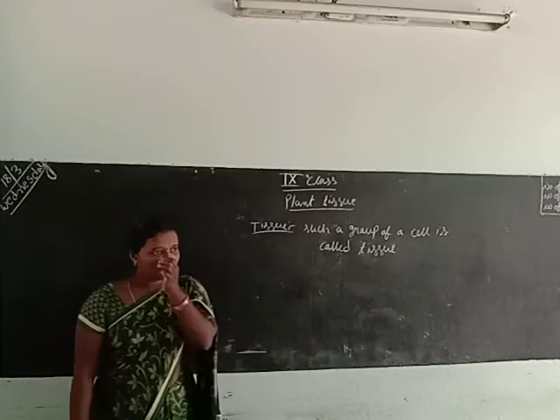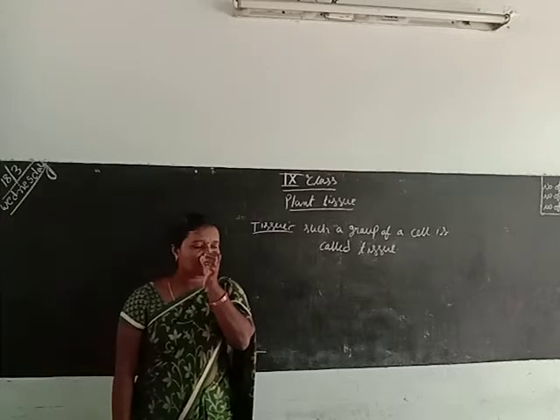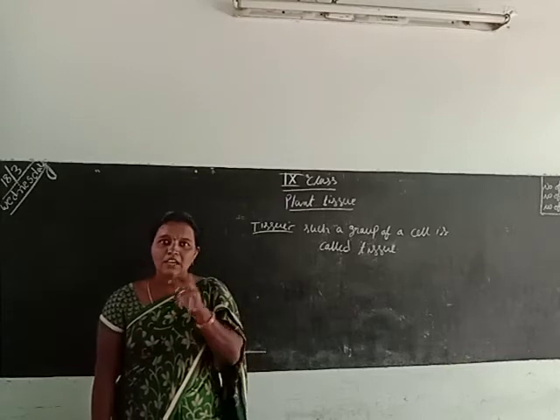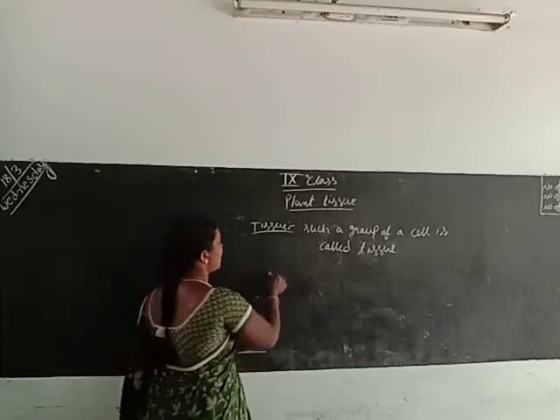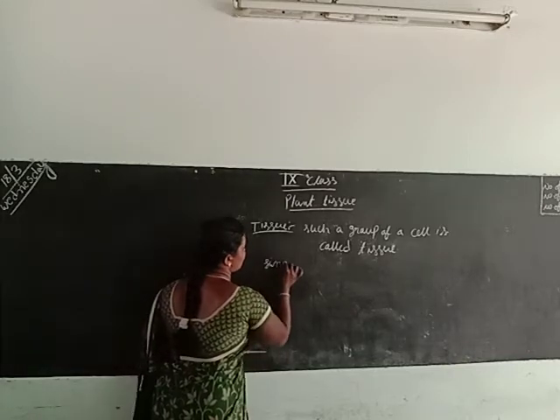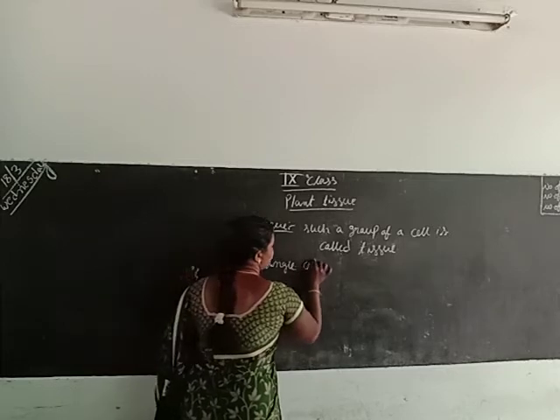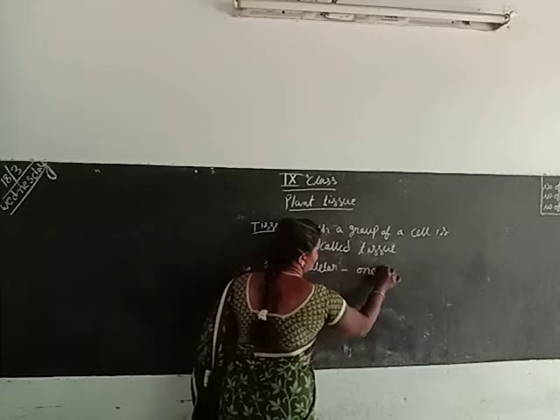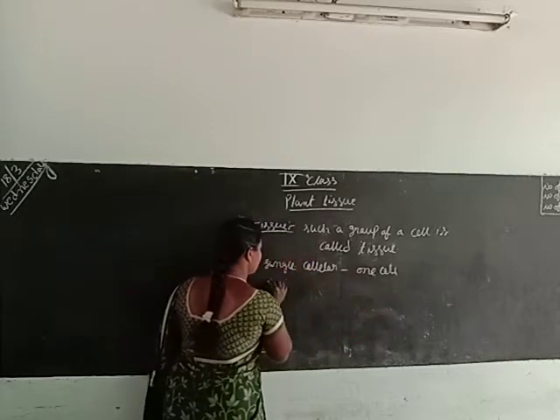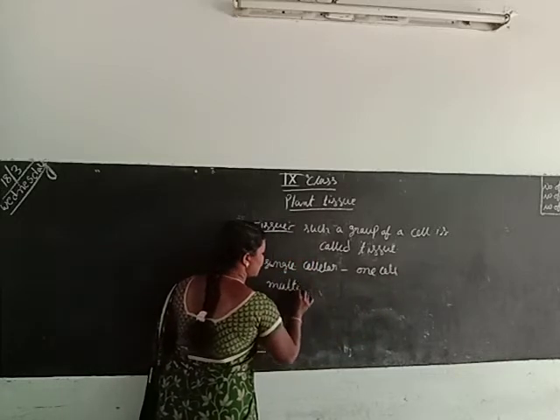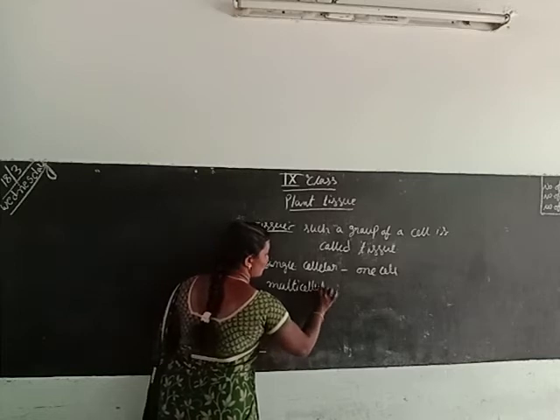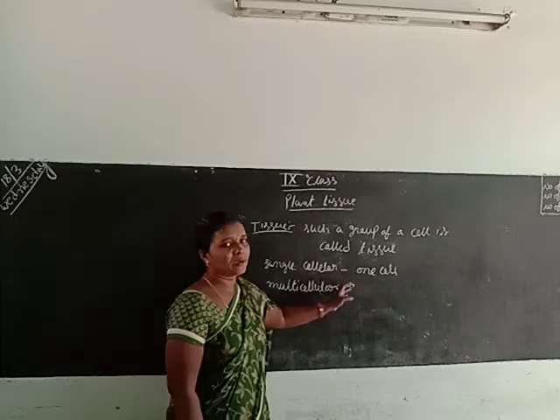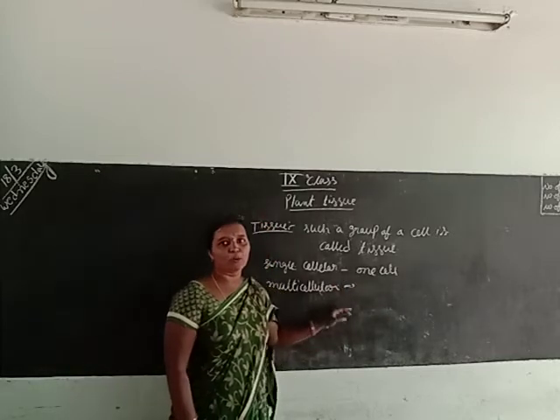There are so many different types of cells present. One is single cellular and the other is multicellular. Single cellular means only one cell is present, and multicellular means so many cells are present. Single cellular organisms are like amoeba and multicellular organisms are like the human body.